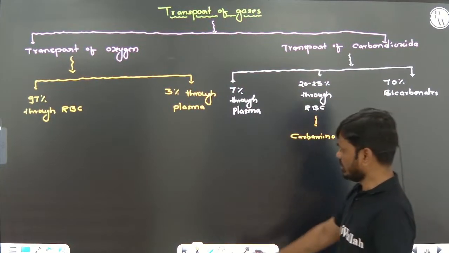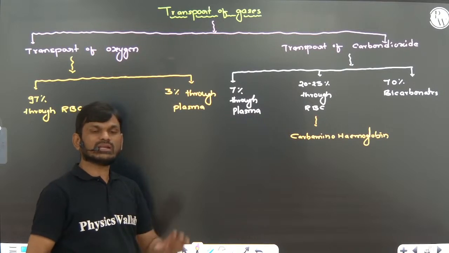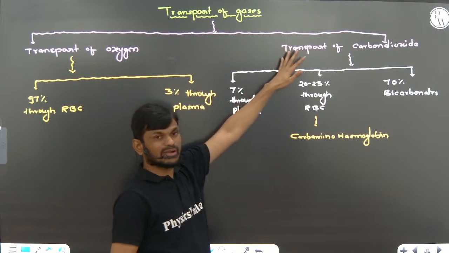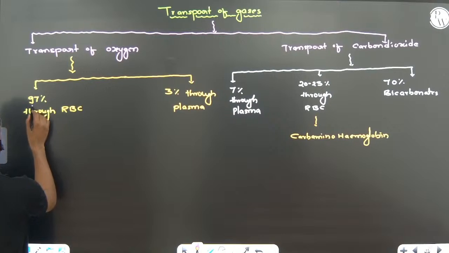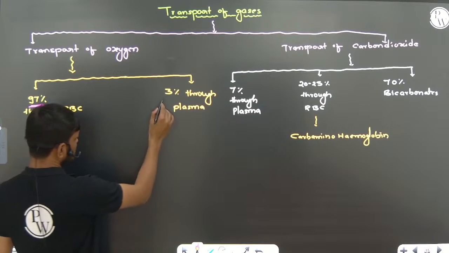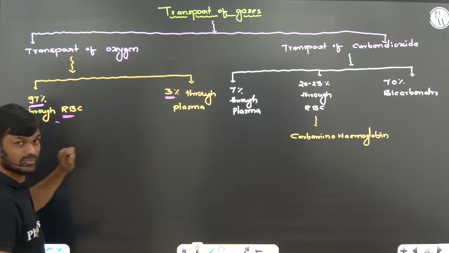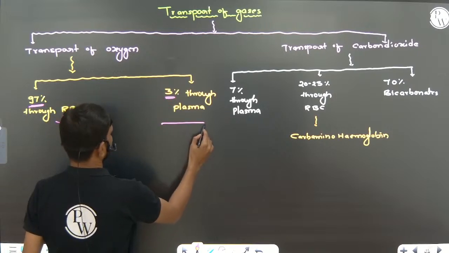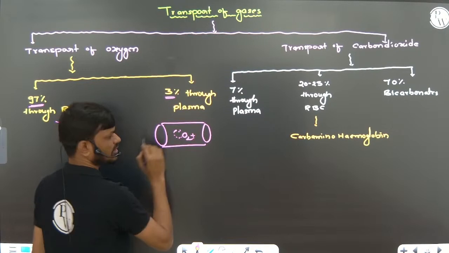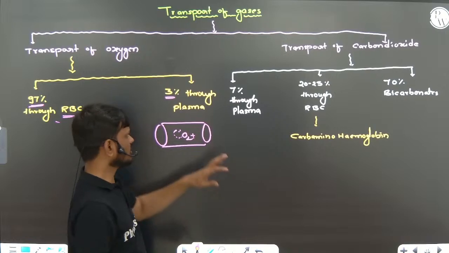Okay, next, transport of gases. Blood is the medium for the transportation of gases, transportation of oxygen and transportation of carbon dioxide. 97% of oxygen is transmitted by RBC, and only 3% of oxygen is transmitted through the plasma in dissolved condition, because the dissolving capacity of oxygen is very low compared to carbon dioxide.